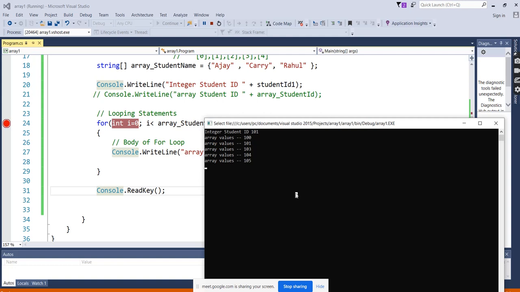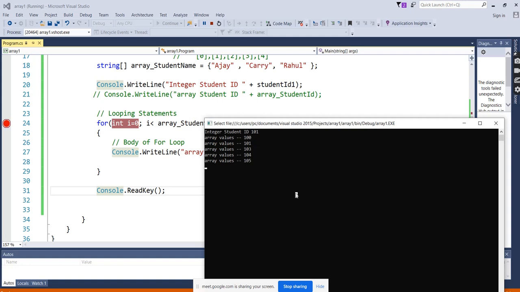Why do we require the looping statement to display the array values? Because an array contains multiple values with different indexes. If you are storing 5 values, then it is internally creating 5 indexes. So with one variable, with one object, we cannot display everything. So we have to access individual blocks, block of 0, block of 1. Till we reach the size of the array, we have to access individually. If you want to access individually, what do we need? We need something which keeps on incrementing the values.